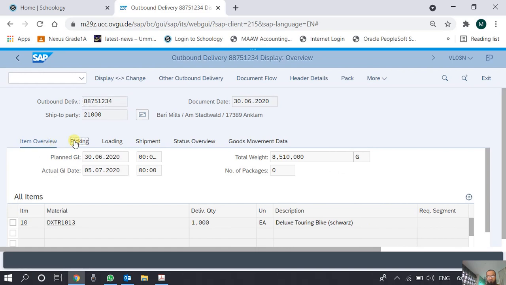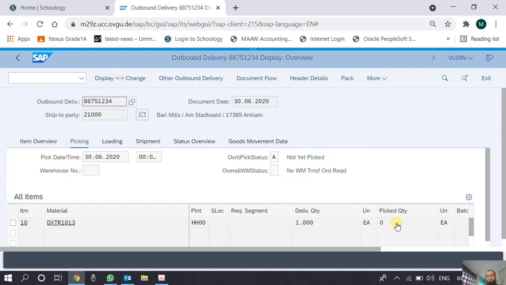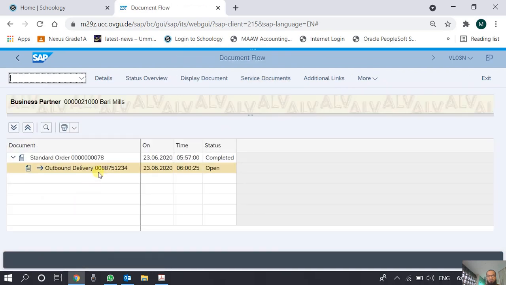If we go to picking, by default we are on the item overview. We see that the picked quantity is 0. There is no picked quantity yet. It has not been picked yet. And if we call the document flow from here, we can see that this corresponds to sales order number 78. Although the delivery document has been created, there is no subsequent action on it. There is no picking, no loading, no transportation, and no goods issue.